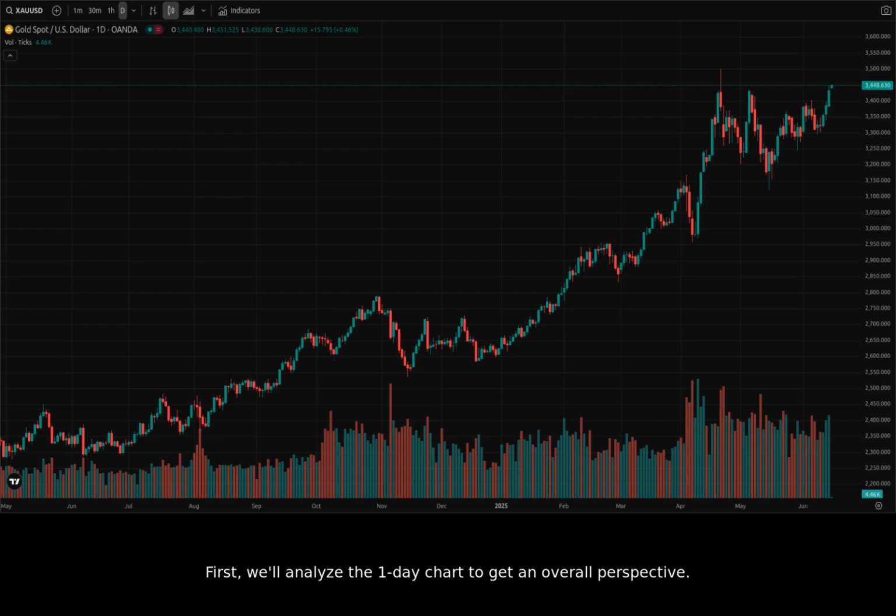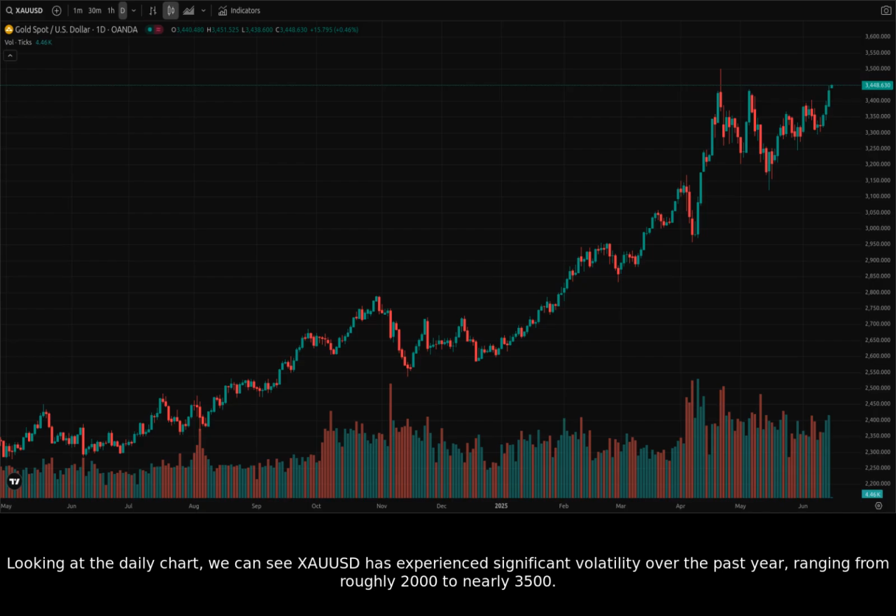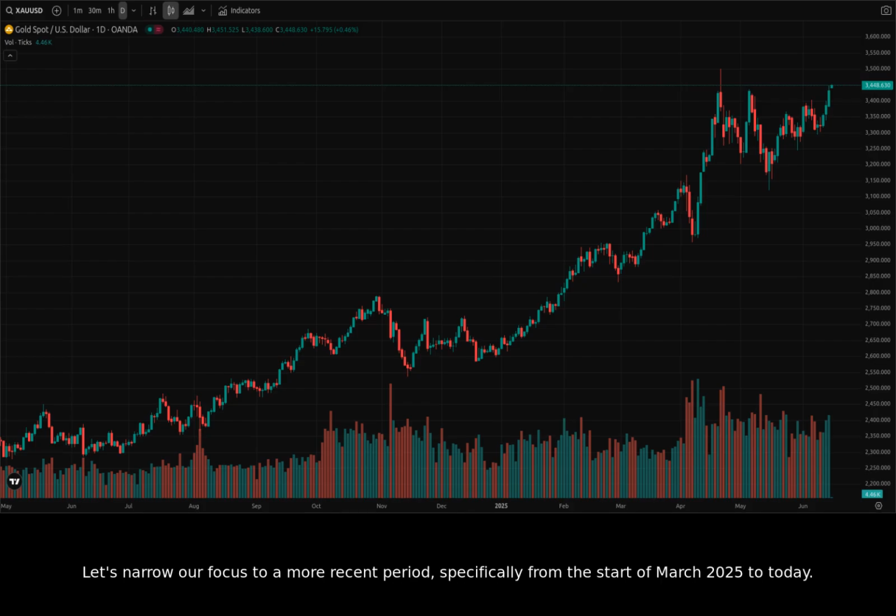First, we'll analyze the one-day chart to get an overall perspective. Looking at the daily chart, we can see XAUUSD has experienced significant volatility over the past year, ranging from roughly 2,000 to nearly 3,500. Let's narrow our focus to a more recent period, specifically from the start of March 2025 to today. We can see a generally upward trend with some pullbacks along the way.